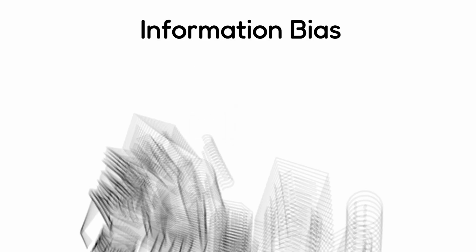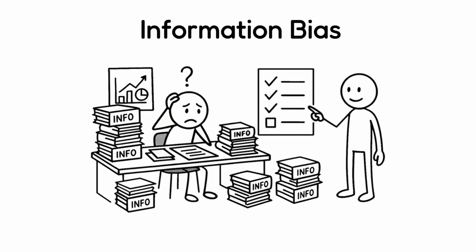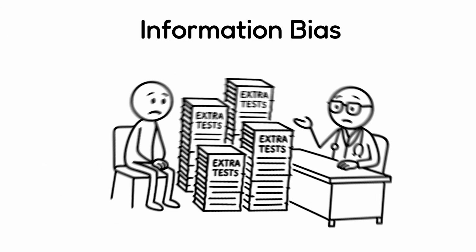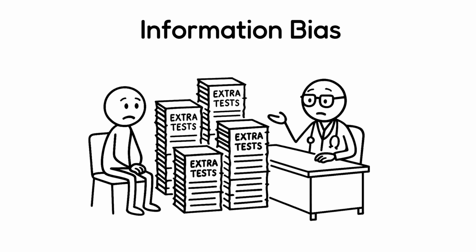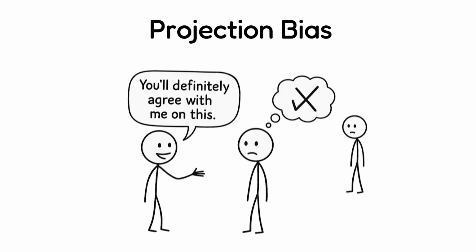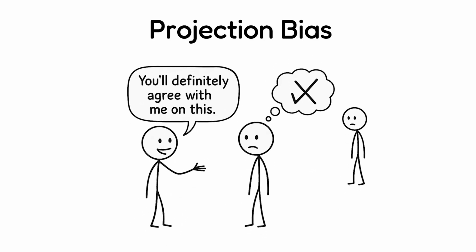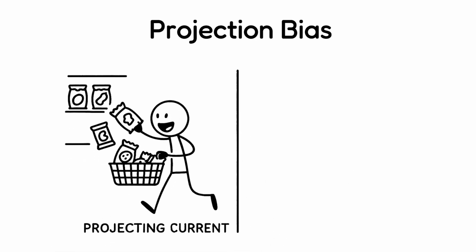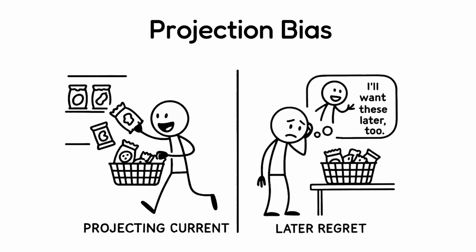Information bias. This bias happens when people believe that more information always leads to better decisions, even if the extra information is irrelevant. For example, ordering extra medical tests that don't change the diagnosis just to feel more certain. Projection bias. It happens when we assume others think, feel, or will act the same way we do, both now and in the future. For example, you buy snacks while hungry, thinking you'll want them later too.